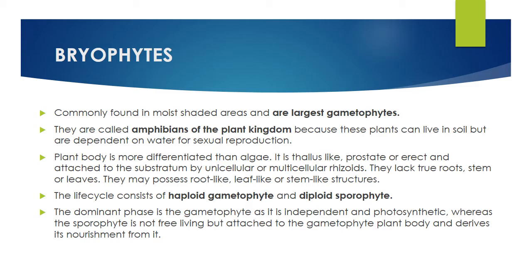The zygote will develop into a plant body on the gametophyte itself. Remember that it is dependent, and it is called a sporophyte. Sporophyte is always diploid. In angiosperms, gymnosperms, and even pteridophytes, the main plant body is the sporophyte. But in bryophytes, the main plant body is the gametophyte. So the dominant phase is the gametophyte, as it is independent and photosynthetic.